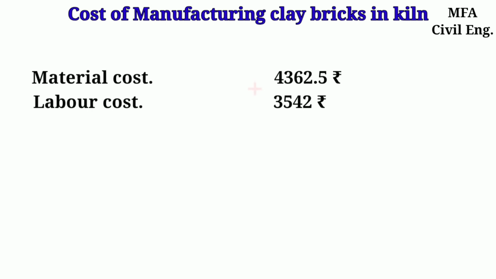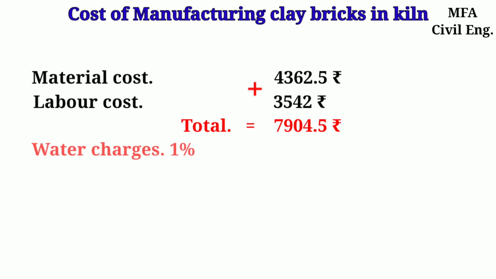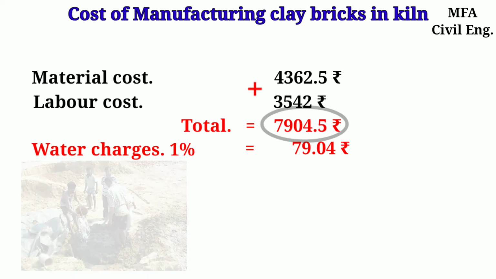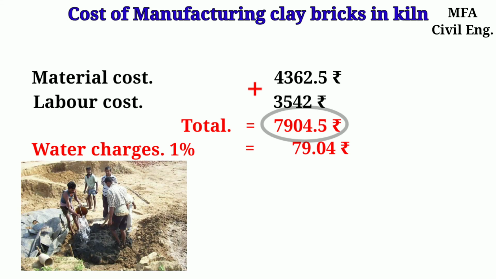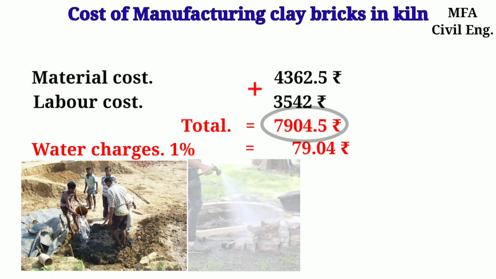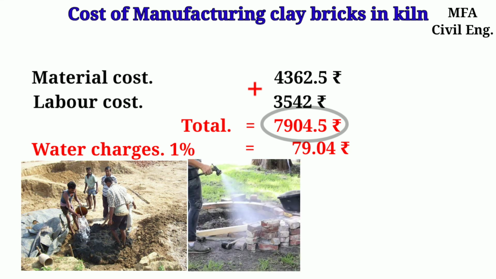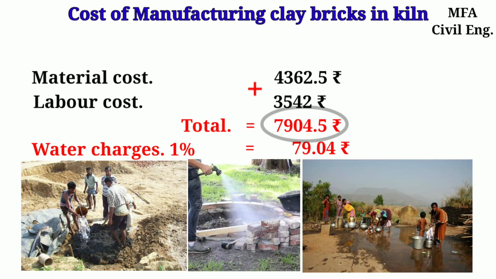Now by adding the material and labor charges, the total amount will become 7904.5 rupees. Also, water charges of about 1% of the total must be considered, as water is used in mixing or preparation of the clay for bricks, watering to blow out the fire, and basic sanitary use for the laborers.